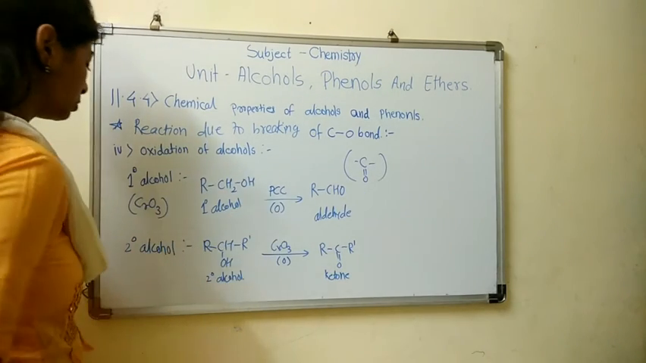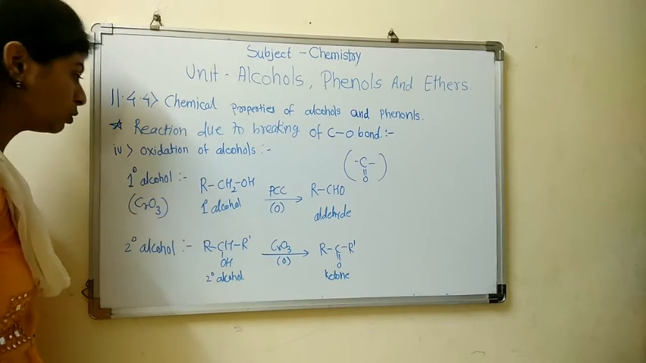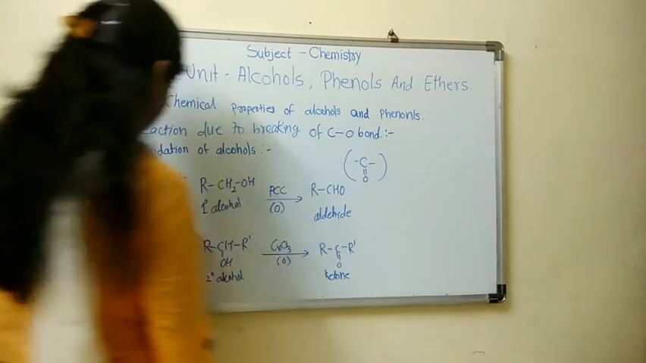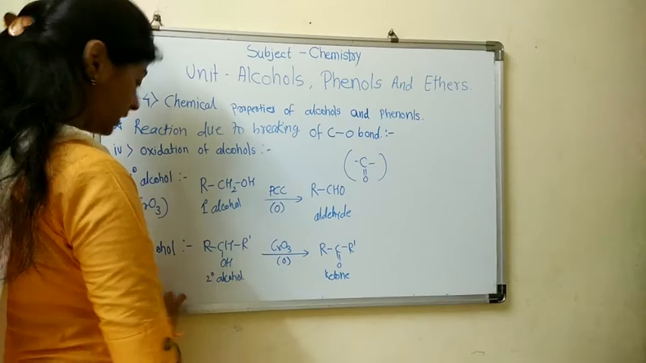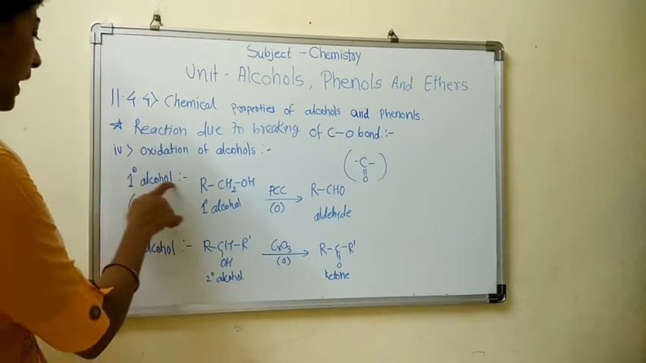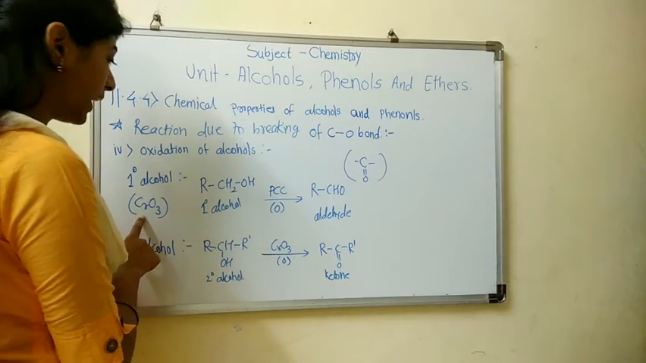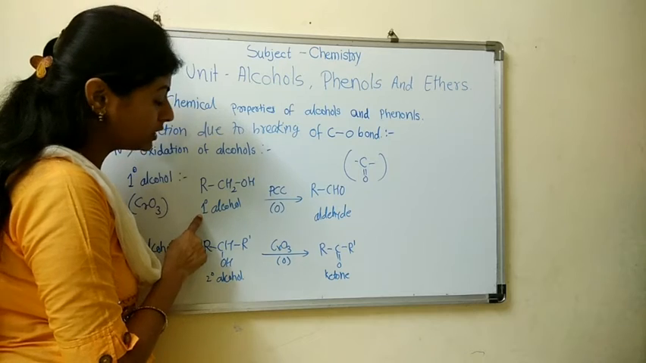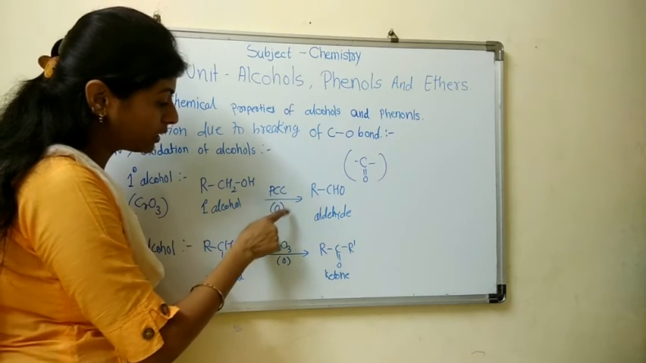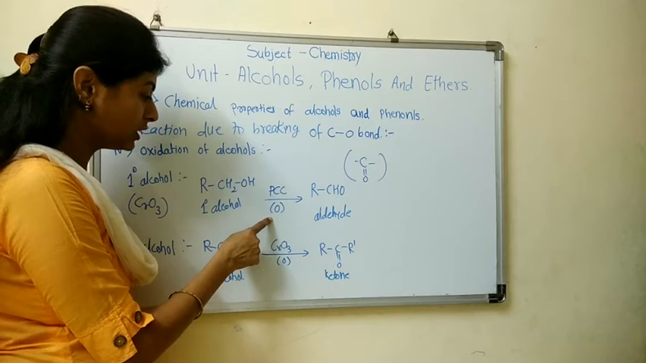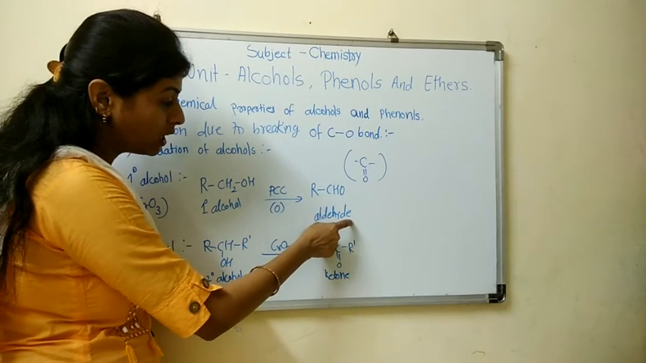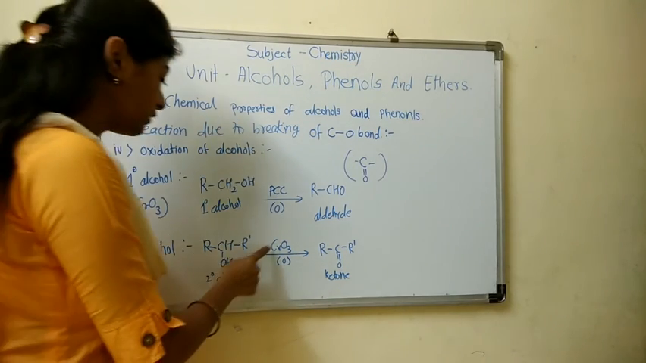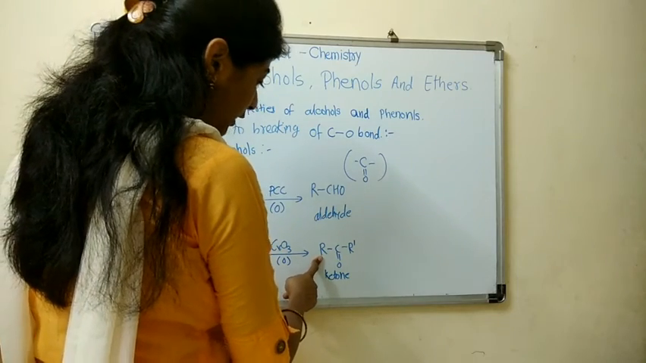Next is oxidation of alcohols. Primary and secondary alcohols on oxidation give carbonyl compounds. Mainly, primary alcohol gives aldehyde and secondary alcohol gives ketone. Here the primary alcohol on reaction with chromic anhydride gives the product aldehyde. But for a better result, when primary alcohol reacts with pyridinium chlorochromate, the oxidation reaction gives aldehyde as a product. Now, when secondary alcohol reacts with chromic anhydride, it gives the product ketone.